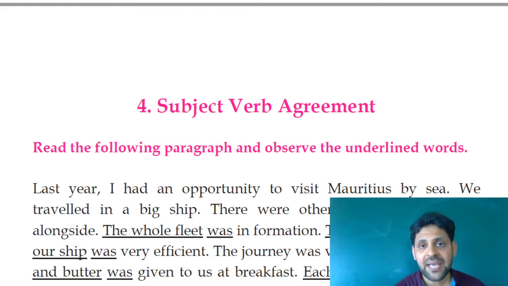Raju and Rahim sing a song. See, in the second example, I have used the base form of the verb sing. So, by removing s or by using the base form of the verb as it is, we can consider it as a plural verb. They go to school.